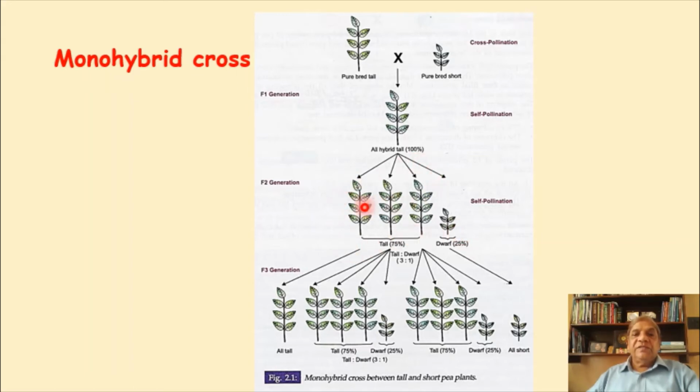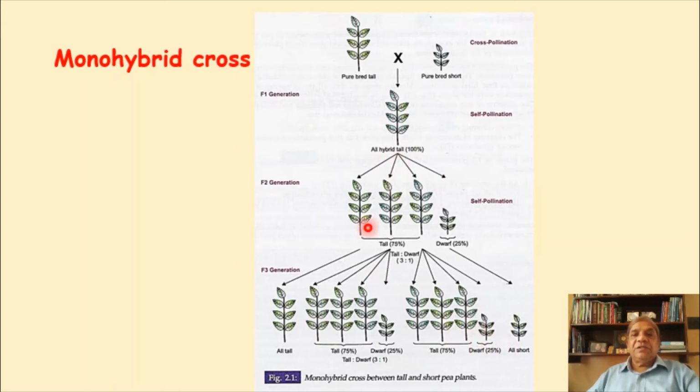Now, when you sow the tall plants, 25% will give 100% tall, but the remaining 50% will give the same ratio which was obtained in the second generation. This ratio is again 75% tall and 25% dwarf.